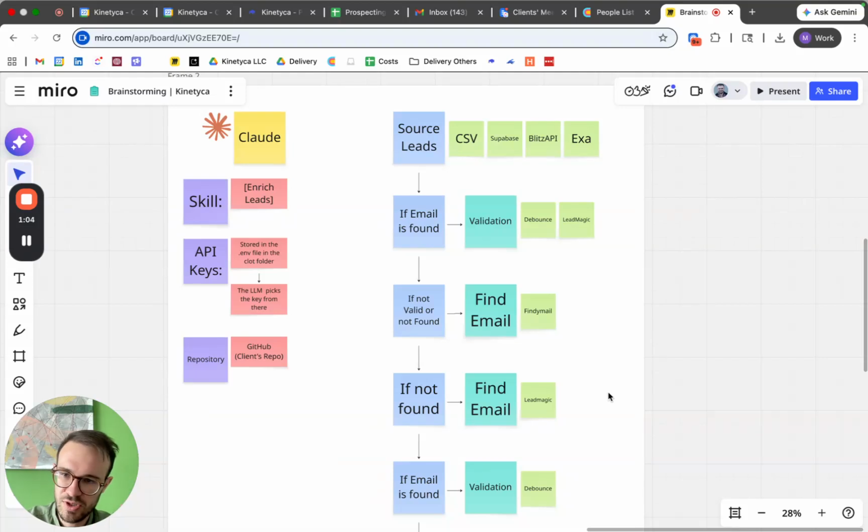But first I want to start with what's the difference from Clay here. The main difference, and why Claude is better than Clay for this, is that whenever we're using Clay, we have to be really careful about how the CSV is formatted. Because let's say I build a table for email enrichment.